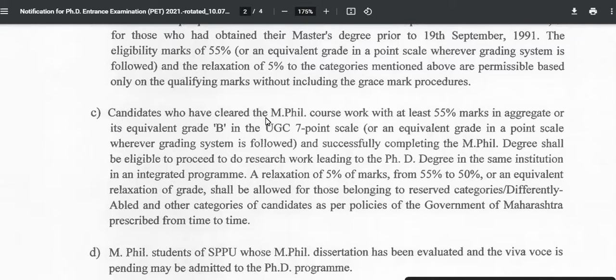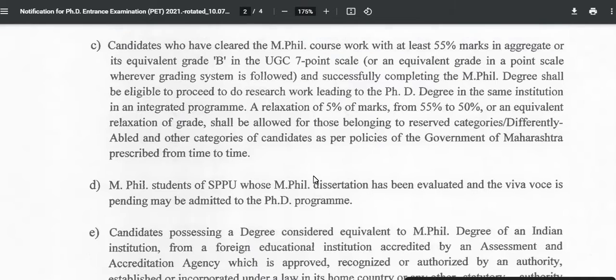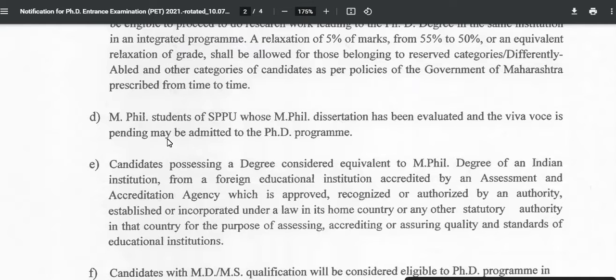Candidates who have cleared the MPhil coursework with at least 55% marks in aggregate, or equivalent grade B in the UGC 7-point scale, and successfully completed the MPhil degree shall be eligible to proceed with research work leading to the PhD degree in the same institution in an integrated program. You can check this.